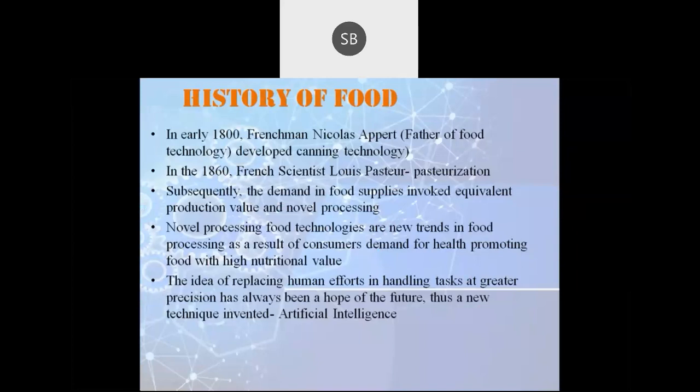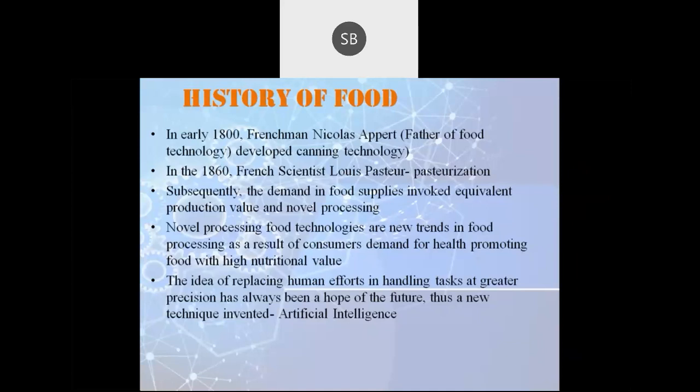In early 1800, Appert, who is known as the father of food technology, also known as the father of canning technology, invented a new technology for our world, that is canning technology. Canning means he carried out certain activities to store food products and prevent them from getting spoiled.